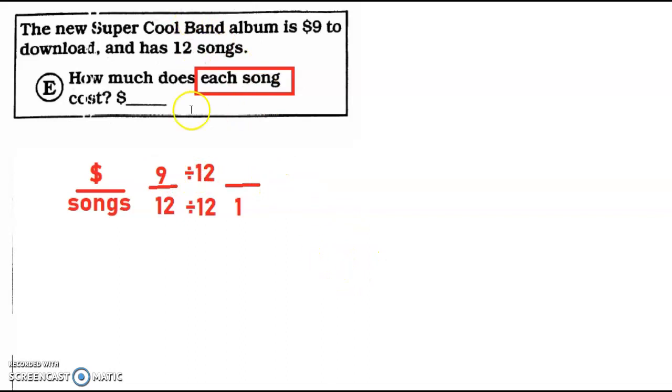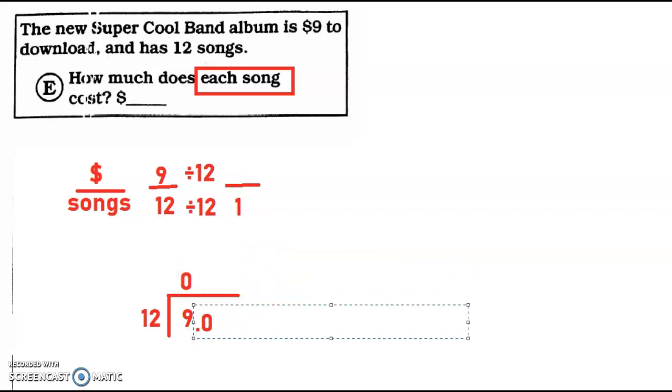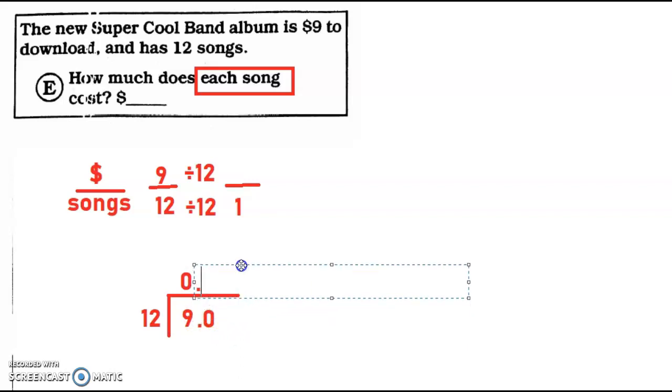So let's see here. I'm going to have to go in and out. So 12 goes into 9 0 times, right? It's too big. So what I'm going to have to do is put 0. And over here, to make it a number I could go into, like 90, I'm going to have to put a decimal and a 0. So now this turns into 90. And that decimal, I can wait to the end or I can do it right now, but I'm going to bring it right up or raise the roof, right? Bring it above the little house. And there we go. Now we have 12 going into 90.